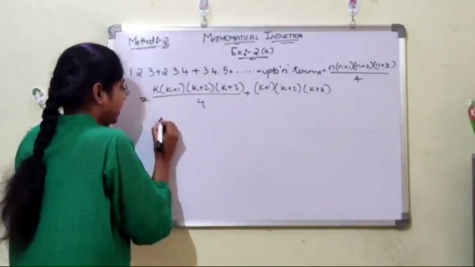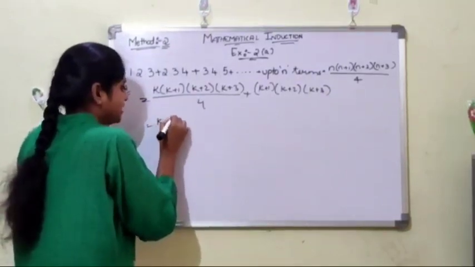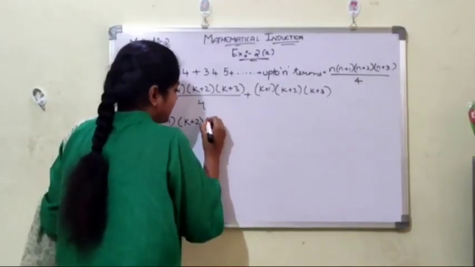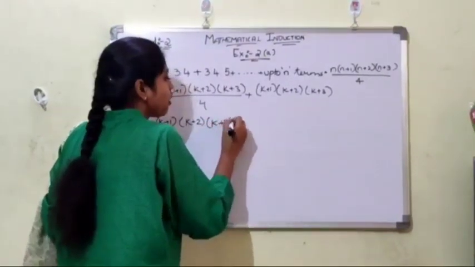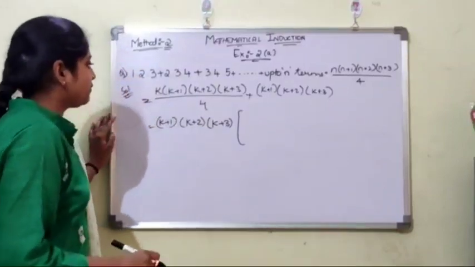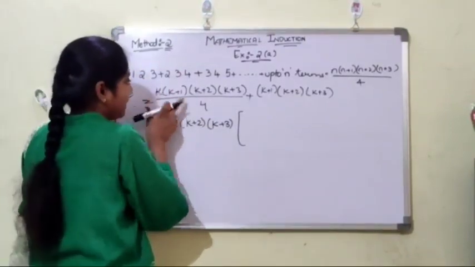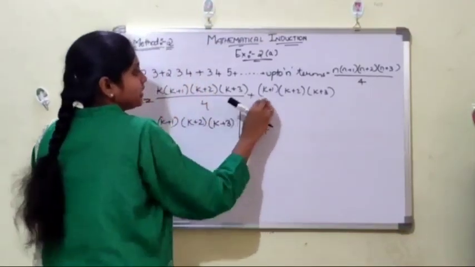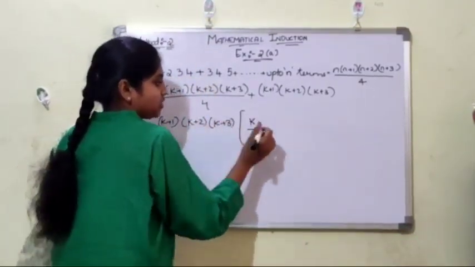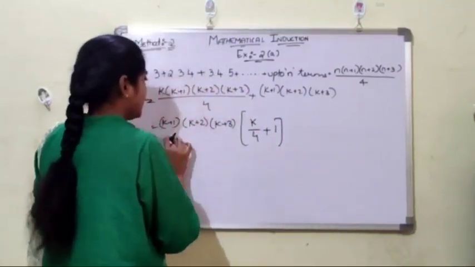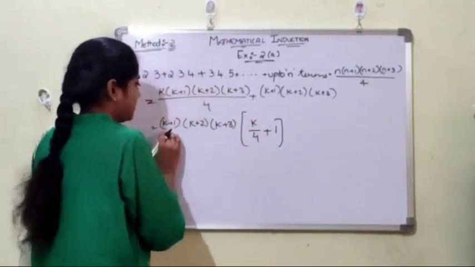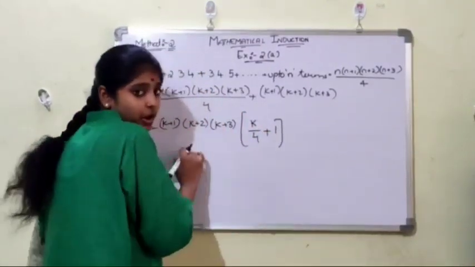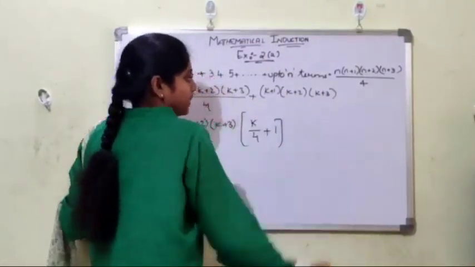We will take common k plus 1, which is one common term, k plus 2 is another common term, and k plus 3 is the third common term. Now we are left with k by 4, that is k divided by 4, plus 1. If we multiply k plus 1, k plus 2 and k plus 3 with 1, we will get the previous answer.